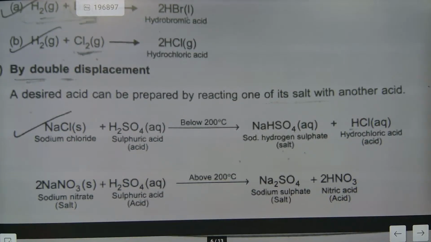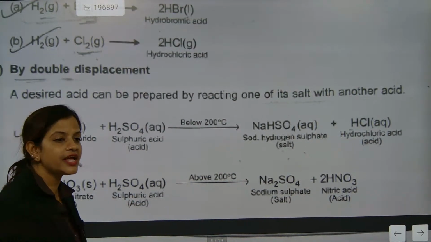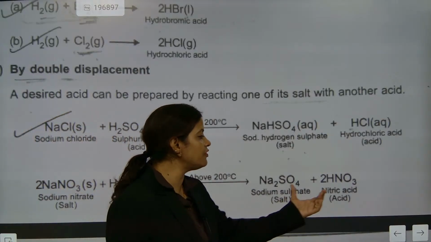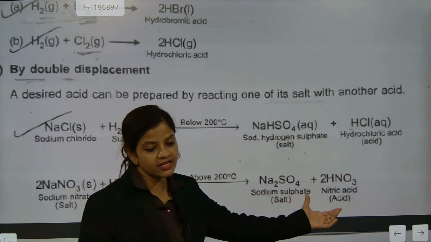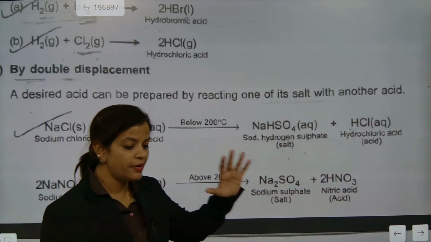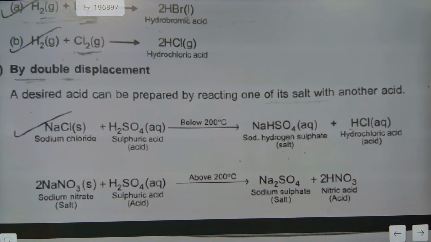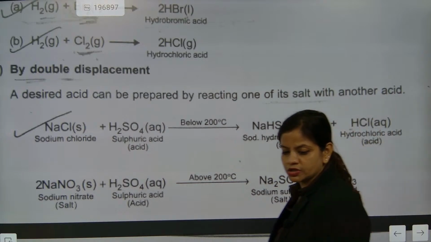NaNO3, sodium nitrate, reacts with sulfuric acid, again salt and acid. And it makes sodium sulfate and nitric acid. Nitric acid is a strong acid. Remember this part, please note down as fast as possible. These two reactions should always be in your box.